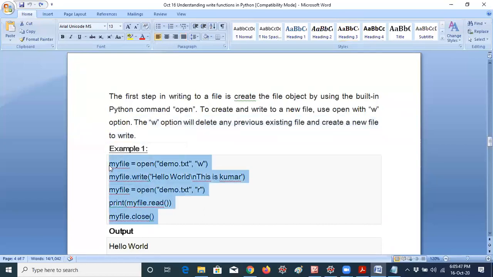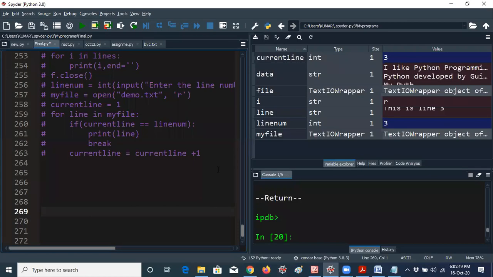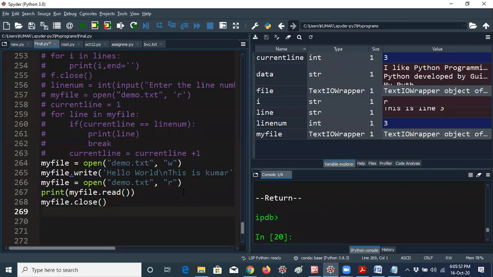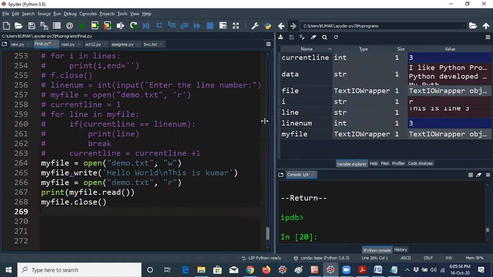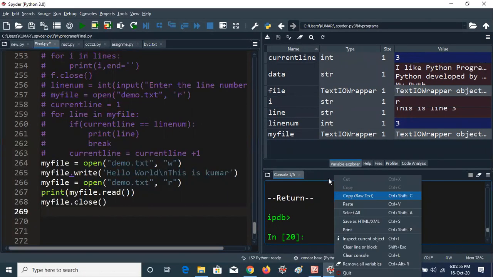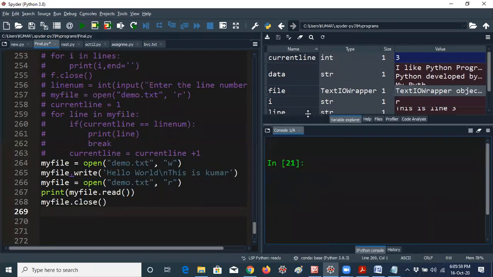Okay, so let me copy this. Now I am writing here. This is the program of how to use the write method, and let me move.